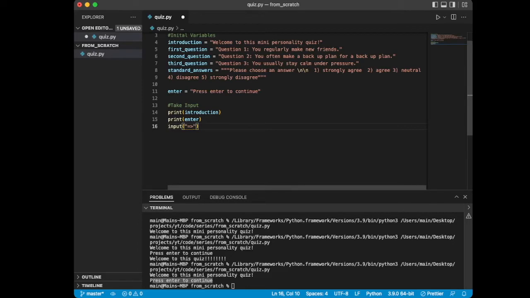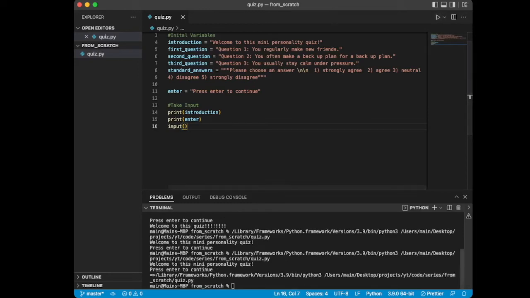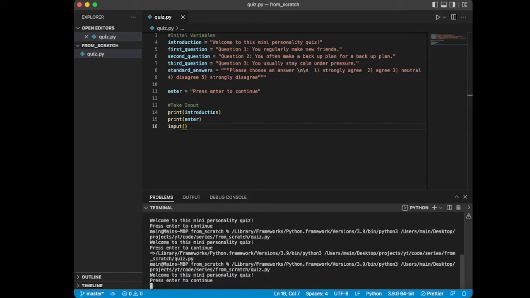I just like this aesthetically, because when we hit play, we get that little arrow right before our input. If I did not include that, if I just get that out of there and hit save, now I just hit play, and sorry, it just errored out because it was still open. Now you can see there is no arrow there, and it's not necessarily clear that the program's even running. So I personally, just for aesthetic purposes, like to put something.